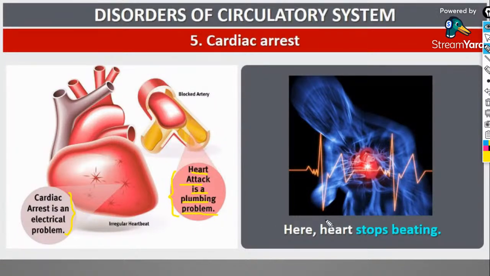So cardiac arrest, what happens? The heart stops beating. Beating will be stopped in the case of cardiac arrest. Whereas in the case of heart attack, the heart fails to pump the required blood. That's about cardiac arrest and heart attack.